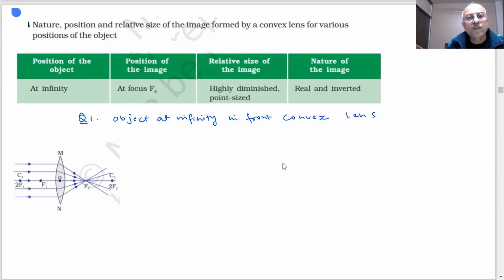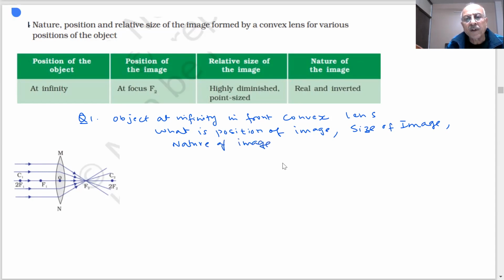The question is, what is the position of the image, where the image will be formed? What will be the size of the image? And third, they will ask you the nature of the image. Nature means whether the image is real, inverted, or virtual and erect. Nature of the image. Now, this is a question.